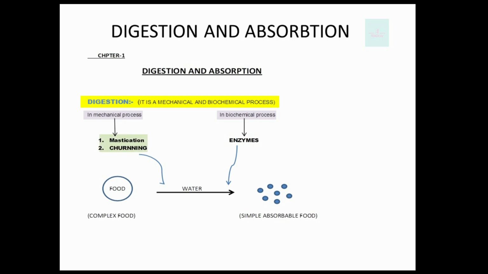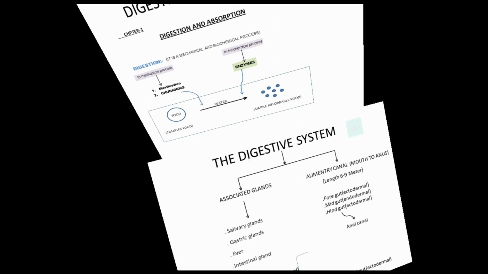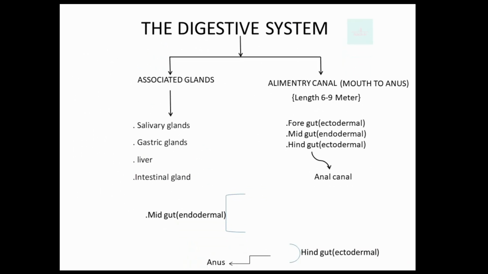As you can see, this is our complex food, which is converted into simple absorbable food with the help of these mechanical processes, bioenzymes and also water. It means digestion is a process in which complex food is converted into simple absorbable food by these mechanical and biochemical processes. Further, we study the digestive system.